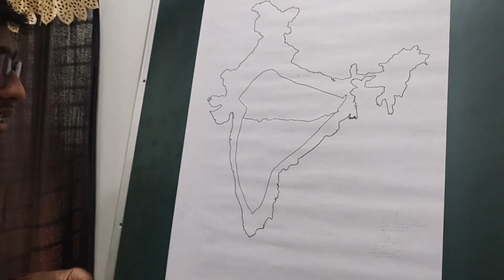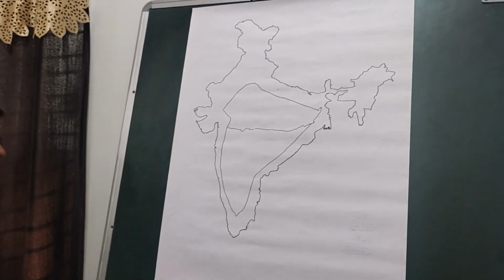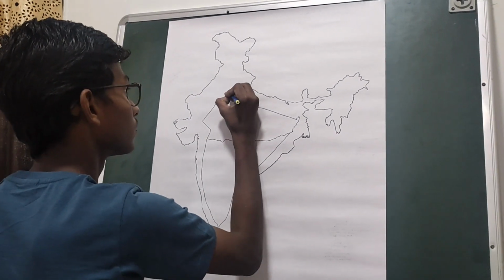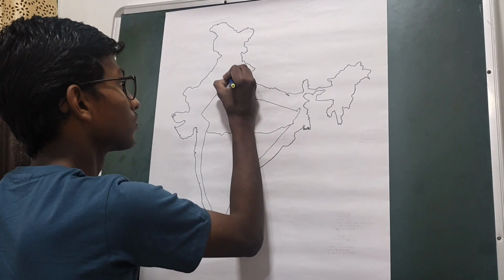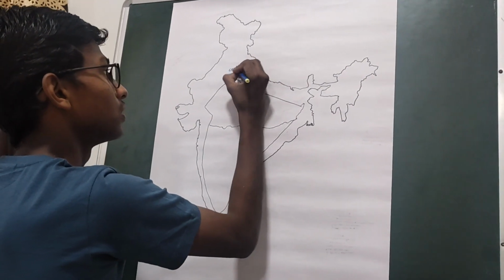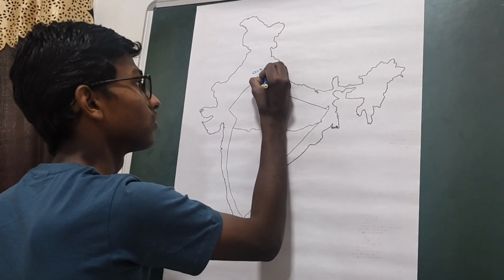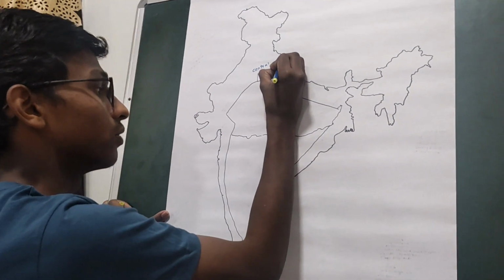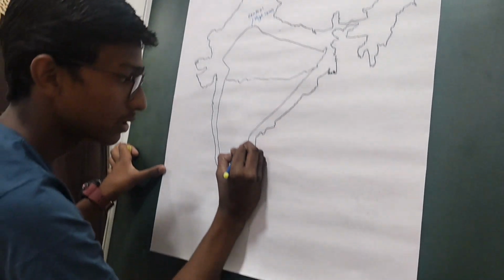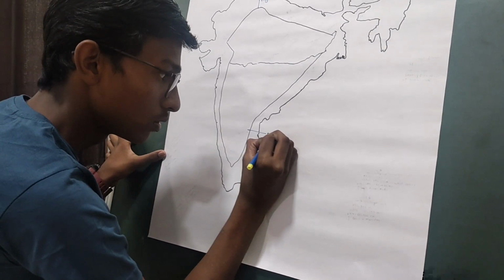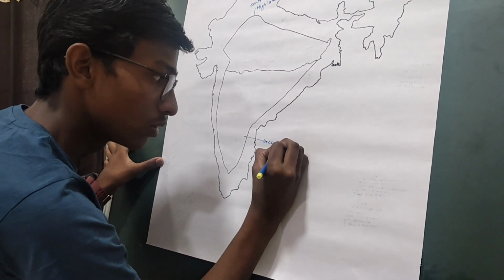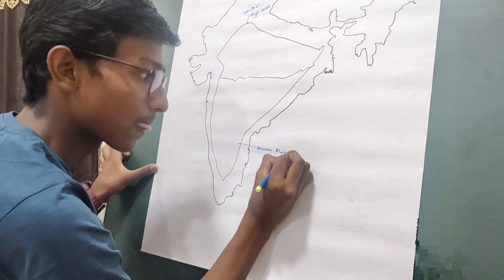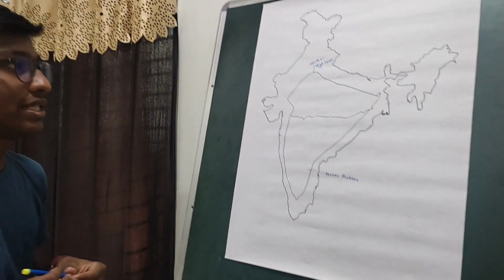This upper part is the Central Highlands. These are the Central Highlands. And this below part is the Deccan Plateau.